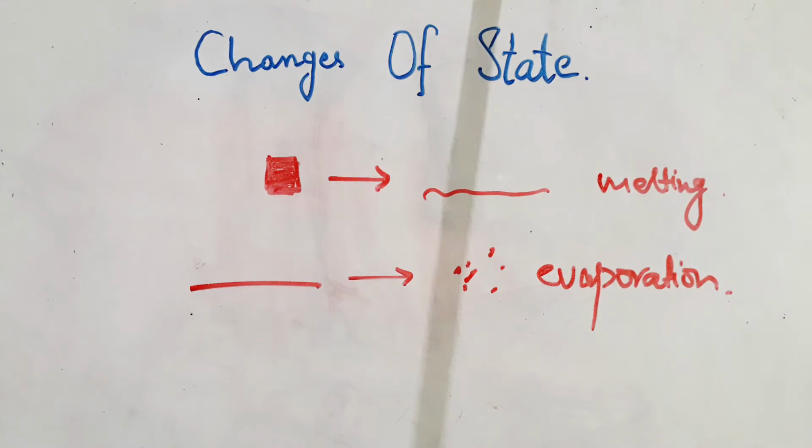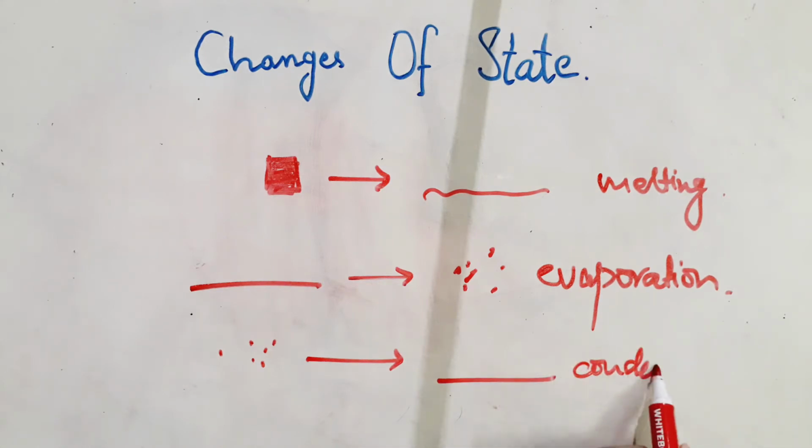If the water vapor or steam touches something cold, it condenses and changes back into liquid water. This is called condensation. When water vapor touches something cold, it converts back into liquid water. This is known as condensation.